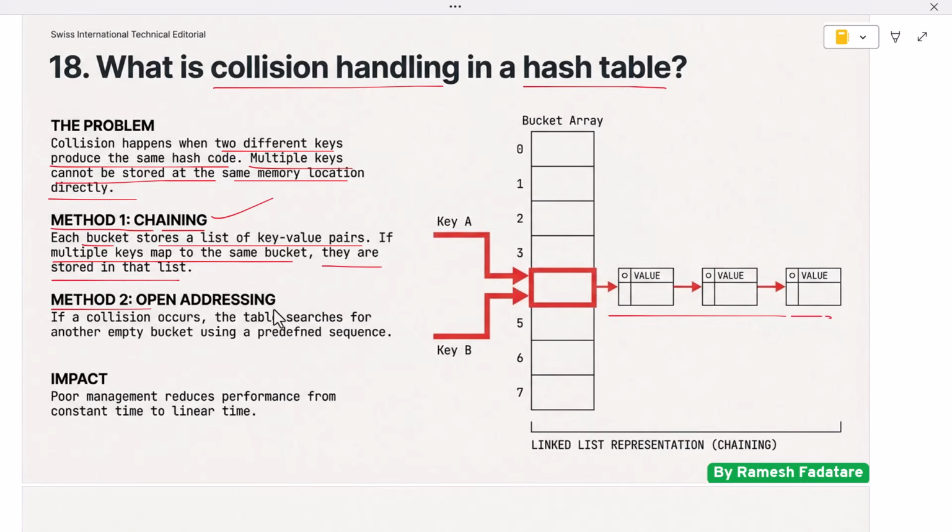Another method is open addressing. In this approach, if a collision occurs, the hash table searches for another empty bucket using a predefined sequence. The value is placed in the next available location. Collision handling is important because poor collision management can reduce performance from constant time to linear time. Interviewers ask this question to check whether candidates understand internal hash table behavior and performance optimization.